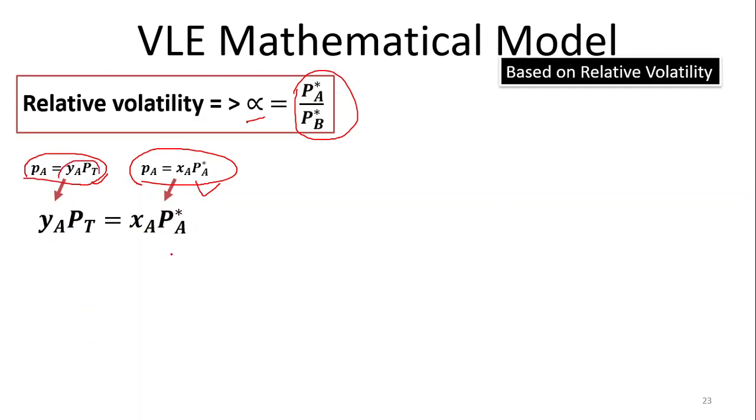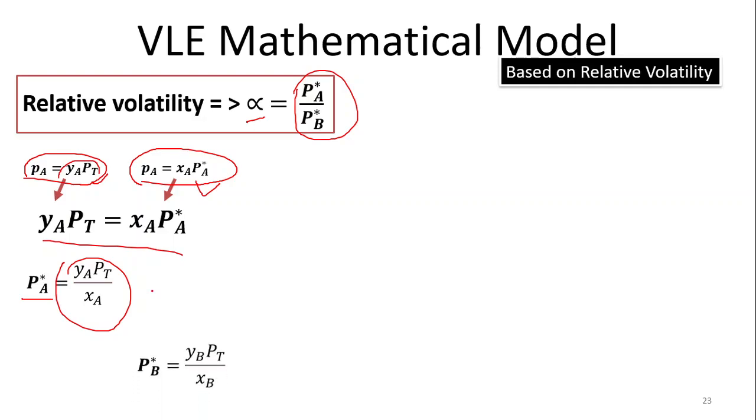In this way, we can have a relationship between the vapor pressure, XA and YA. So if suppose there is a binary system, and PA star is this one, similarly we can prove that PB is equal to YB PT upon XB. Instead of YA it should be YB, instead of XA it should be XB, and PT, that is the total pressure, will always be a constant value, so it will not change.